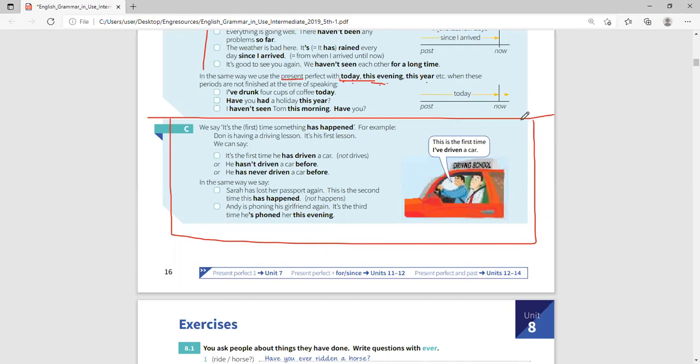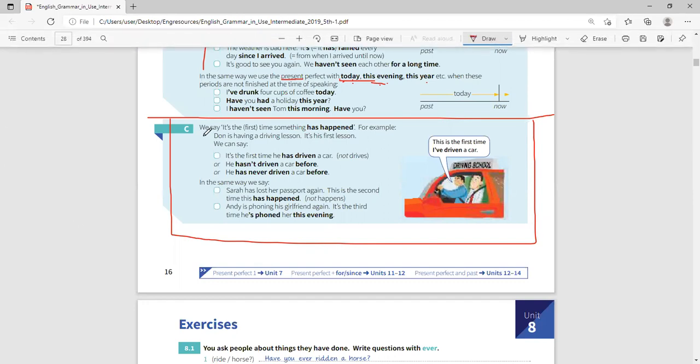So every time you are saying the 1st or the 2nd or the 3rd, please use the present perfect. So that is what number C is telling us. And let me confirm. Look, we say it is the first time something has happened. We use has happened. For example, Don is having a driving lesson. It is his first lesson. We can say it is the first time he has driven a car. And you can see him here is learning to drive.